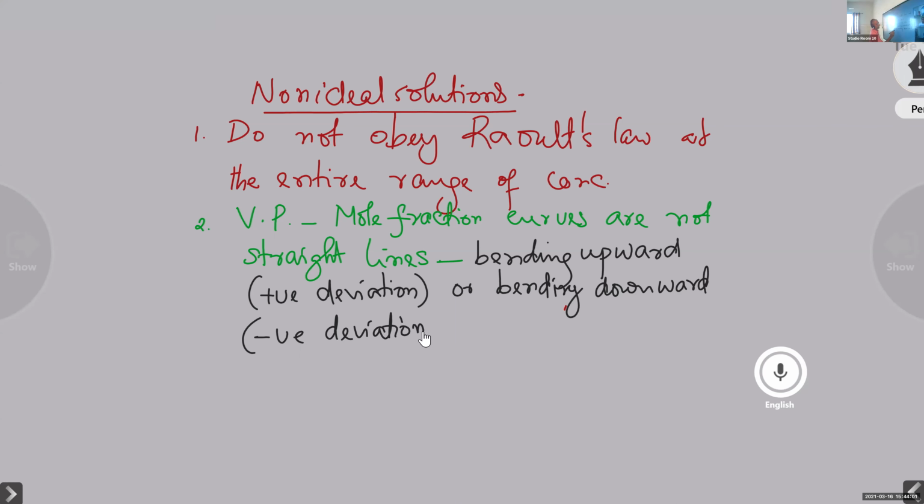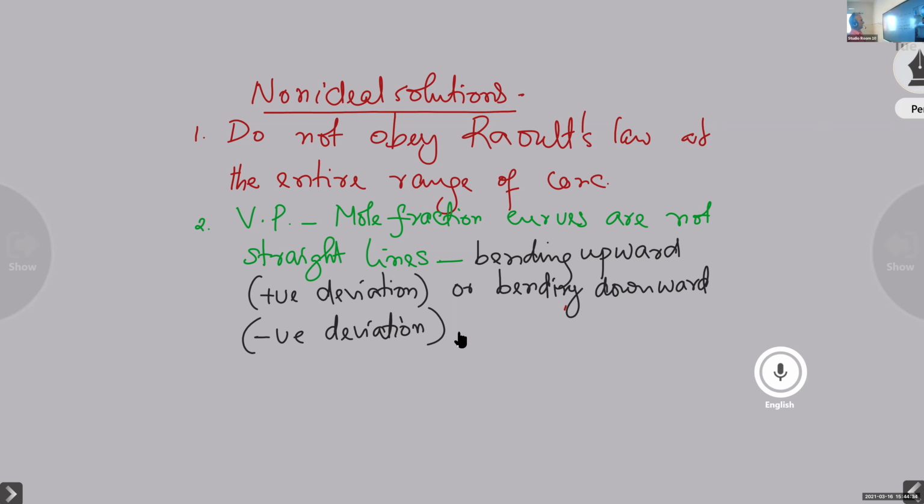So we can see two types of curves. If the curves are bending upward, then it is called a positive deviation from Raoult's law. If the curves are bending downward, then it is called a negative deviation from Raoult's law.